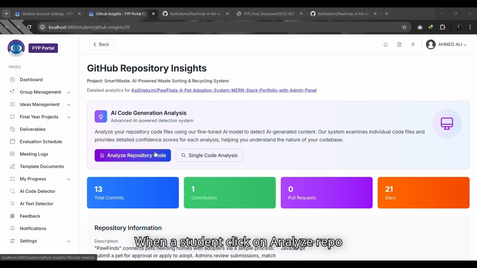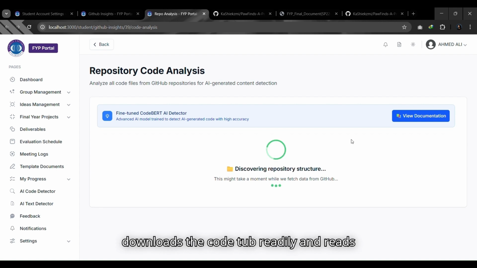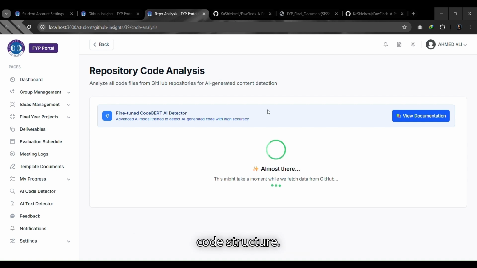When a student clicks on the analyze repo button, the system connects to GitHub, downloads the code temporarily, and runs our AI code detector. It checks several things: code quality, like how complex it is, whether code might be copied by comparing patterns, whether code was written by the AI, and overall code structure.